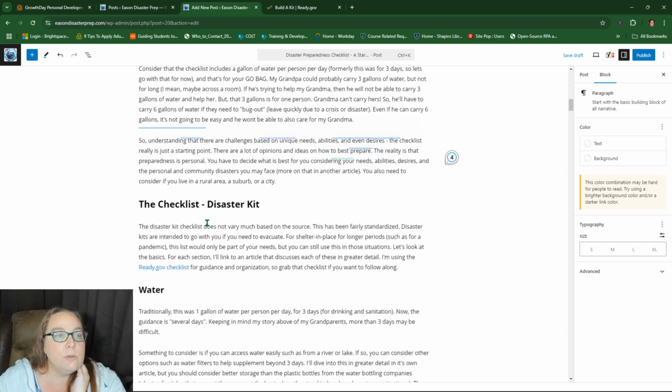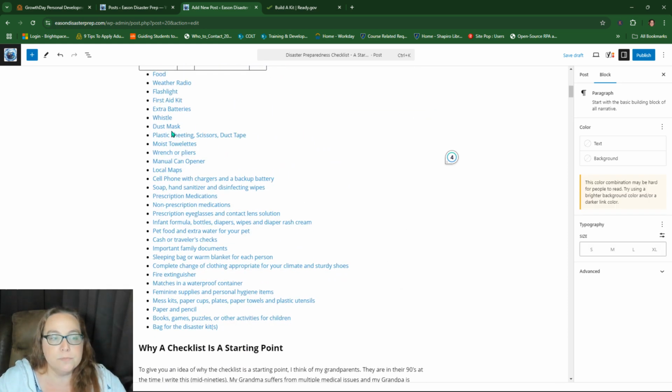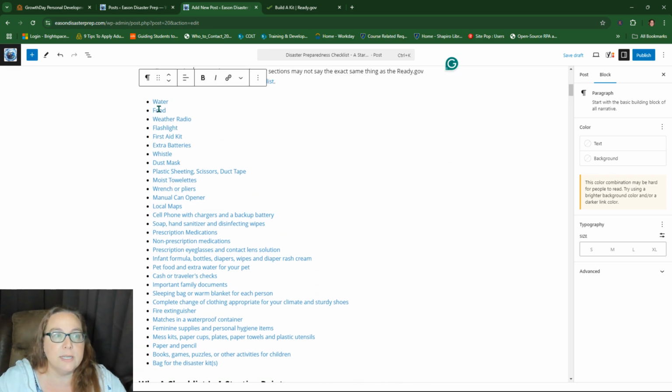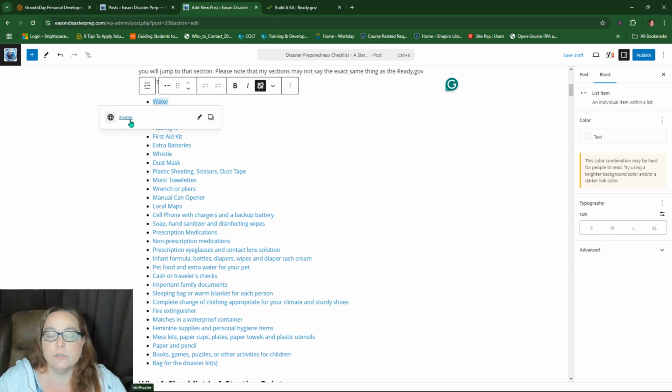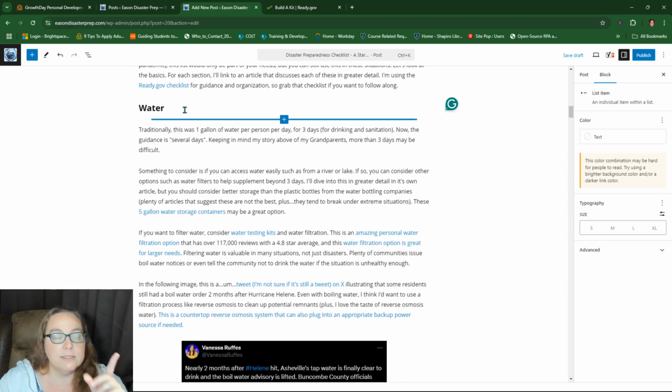So let me also show you another thing that I did in here. Since I have such a long article, I broke it up into sections. Each one of these goes like, so this one links to my water section, right? That is what they call anchor text. So this is an anchor text that links over to that section for water. Water is down here.